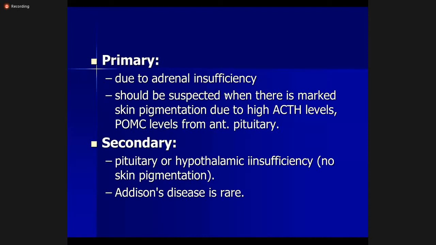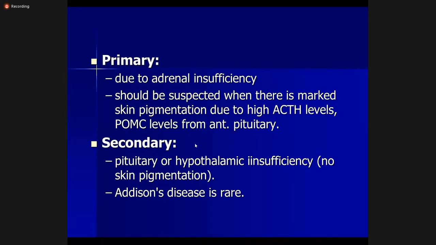Primary adrenal insufficiency should be suspected when there is marked skin pigmentation due to high ACTH levels. There is a precursor hormone called pro-opiomelanocortin, POMC, which is related to melanin production, and it is also secreted from the anterior pituitary. So when there's excess ACTH secretion, POMC levels are also increased.